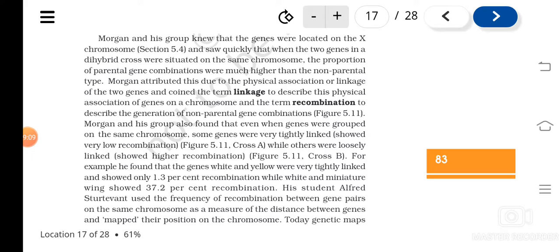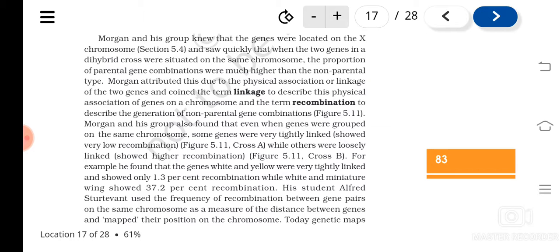And these characters, white and yellow body, were very tightly linked, and they showed 1.3% recombination only. But another two characters, white and miniature wing, the color and the size or shape of the wing, showed 37.2% recombination.